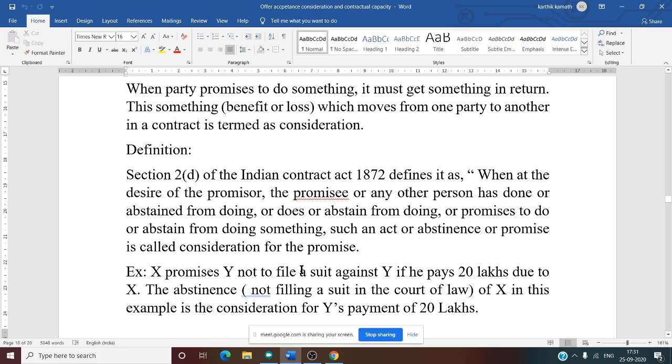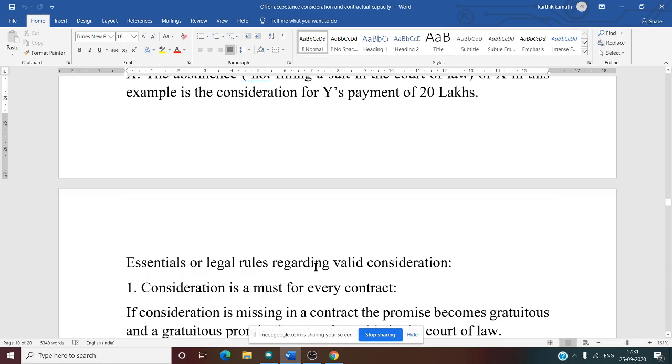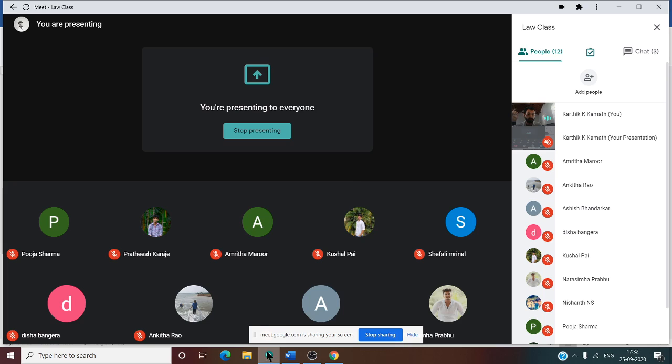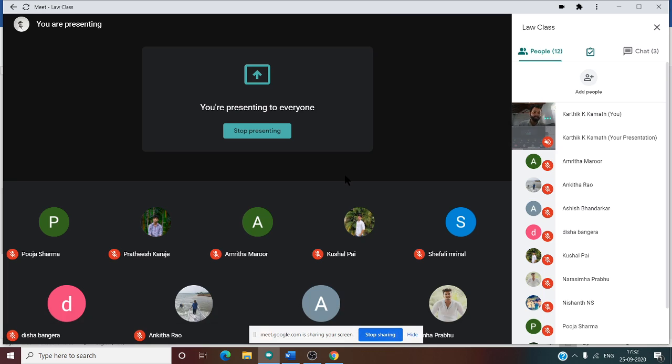Consideration. Now we need to see the legal rules, the essential rules for valid consideration. Consideration is a must for every contract. There is a famous rule that there is no contract without consideration. That is, a contract without consideration is void.